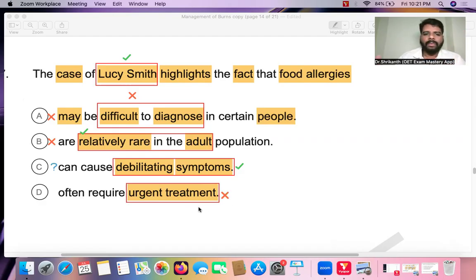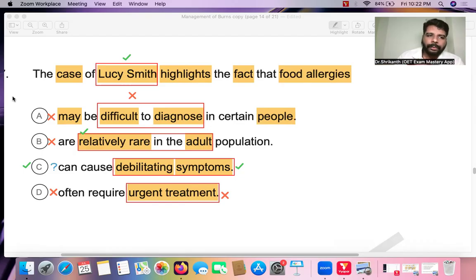Why? The patient had further attacks. So many attacks she kept on having, and only after so many attacks did she finally go to a specialist and get the diagnosis. So it is not a very serious thing where urgent treatment is required. That is not the information the writer is trying to tell us. So we can eliminate answer option D. That leaves us with answer option C.